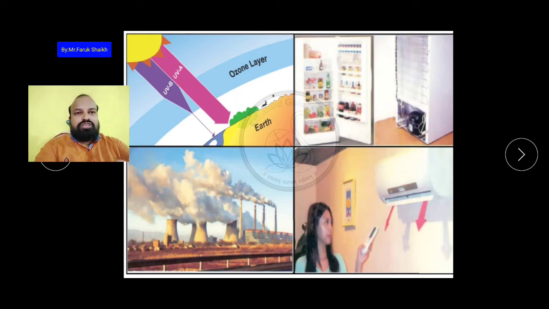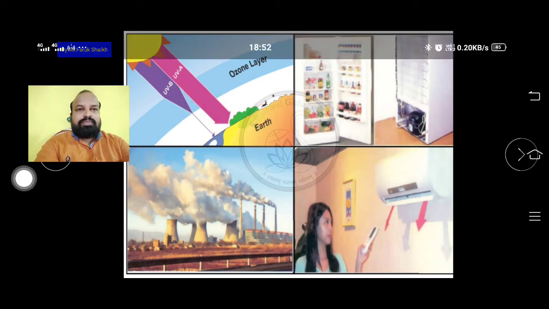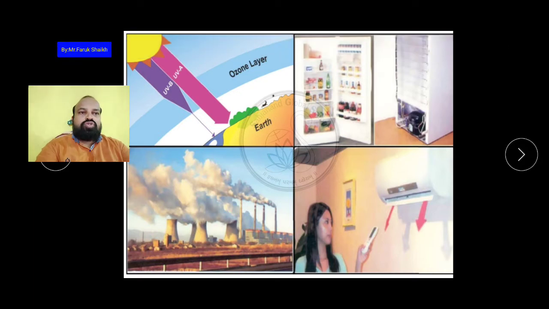So the ozone layer decreases the intensity of the ultraviolet rays which are harmful to human beings. Ultraviolet A is not harmful, so it is not absorbed by the ozone layer. It can reach the plants so that plants can grow. And also because of the refrigerator, the thermal power station, and ACs, pollution in the atmosphere increases, and they also increase global warming.